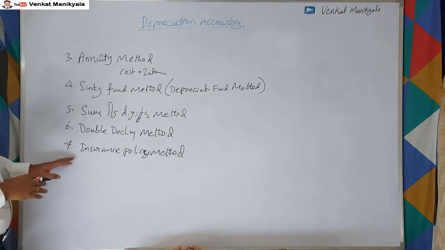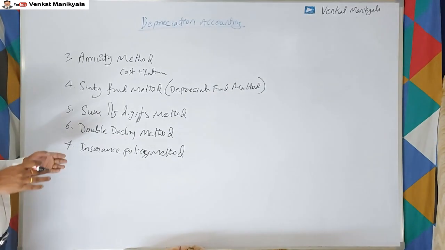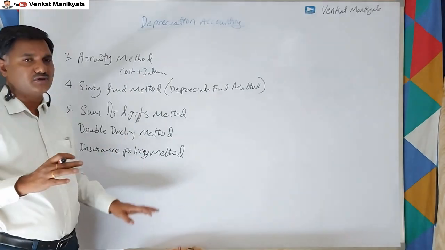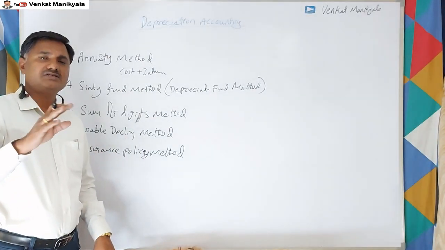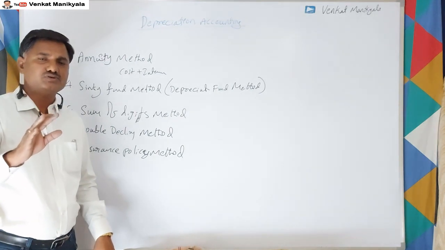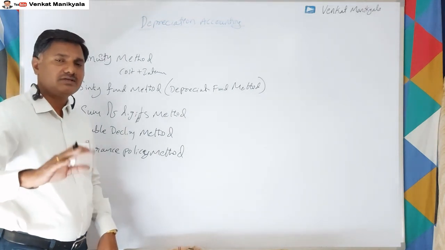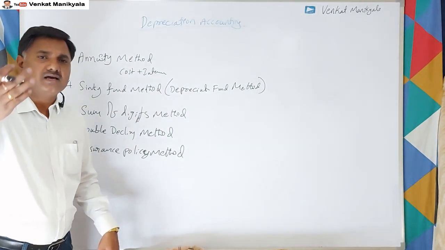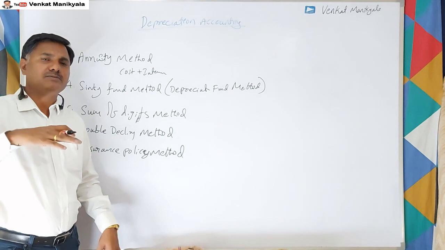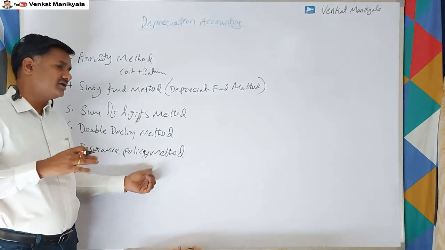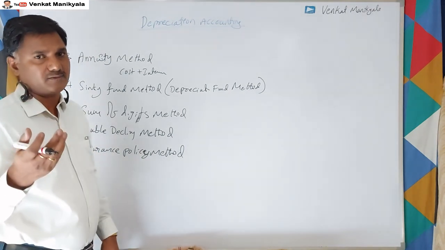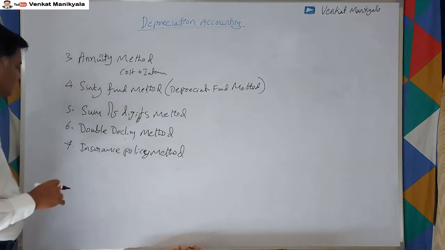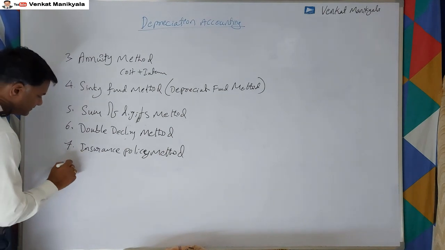This is also almost similar to that, but the thing here is we take a policy and we get an insurance amount. Let us say we take a policy with a depreciation of 2,000 every year. So 2,000 every year we pay, and at the end of, let us say, 5 years or 10 years, we get the policy amount plus some extra amount as a bonus or interest. So that is the insurance policy method.